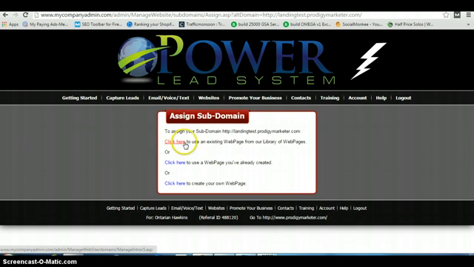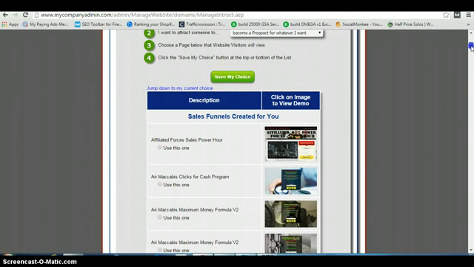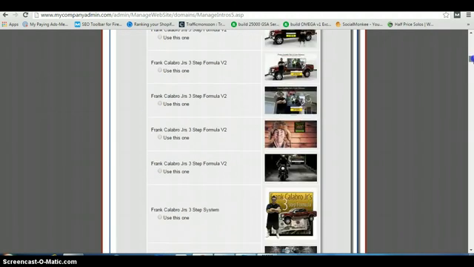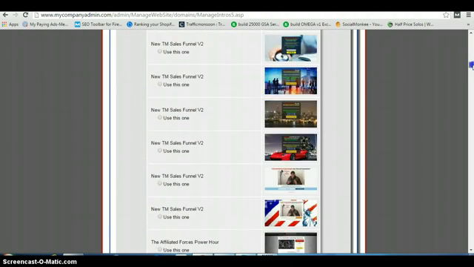So we want to click here to use an existing web page from our library. Yes. It's going to take us to this page right here. And folks, this is just a few clicks and we're done. So you see all these landing pages here. A lot of these are share codes, which I'll get into later.